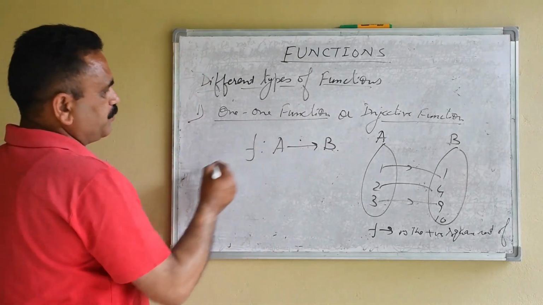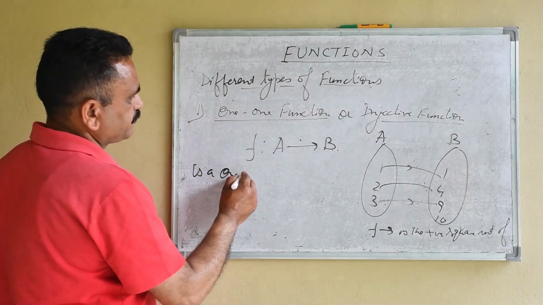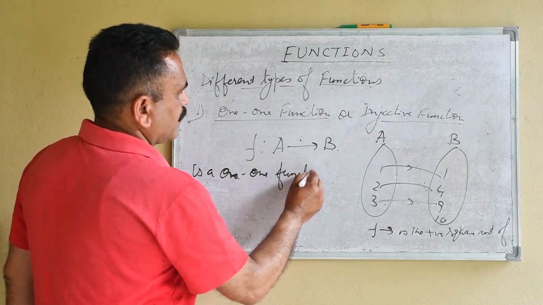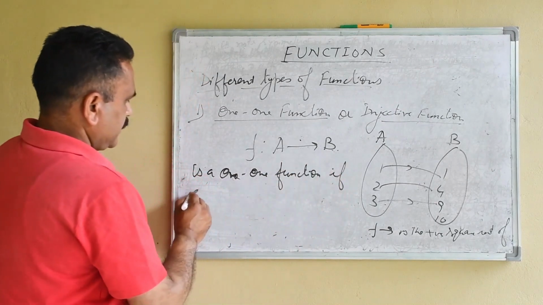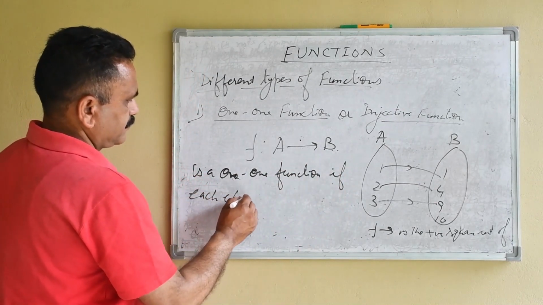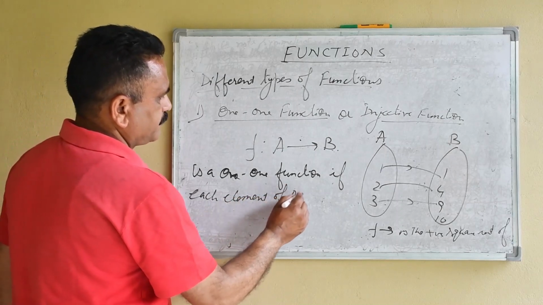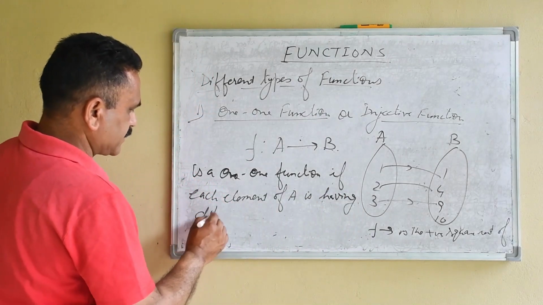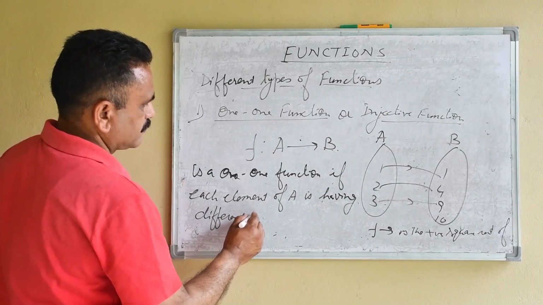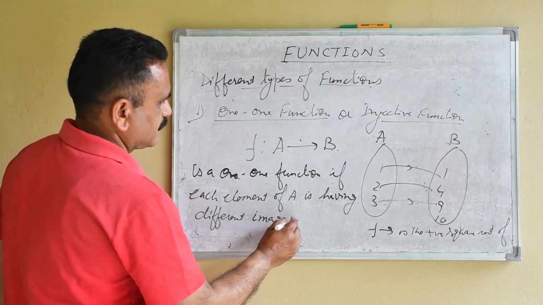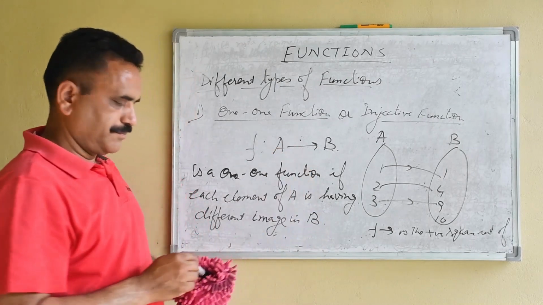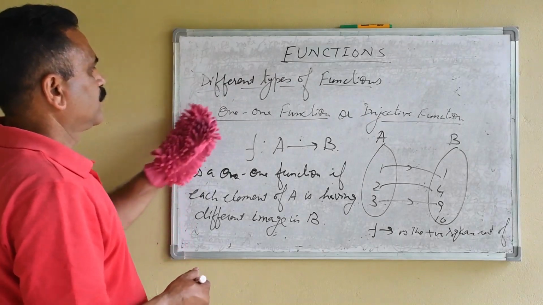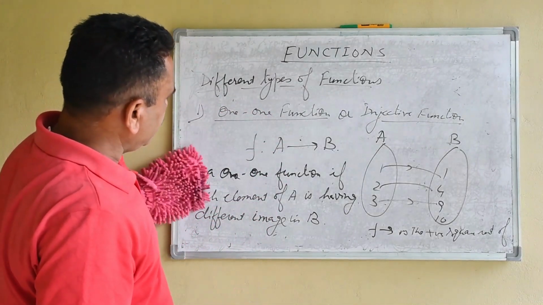So f from A to B is a one-one function if each element of A has a different or distinct image. So this type of function is known as a one-one function, or mathematically we can write it.